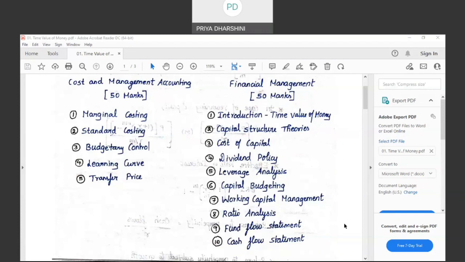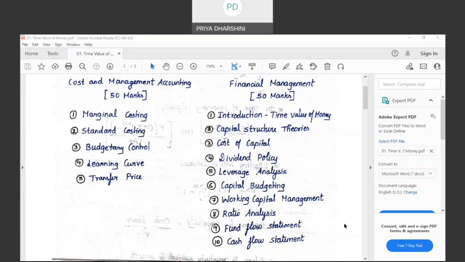It need not necessarily be higher every time. What if the sales are going to fall down? If the sales fall from 1 lakh to 80,000, the fixed cost of 20,000 will remain the same, and there the fixed cost will look like a burden. The fixed cost will look more compared to the sales, correct? So such impact of fixed cost on profits is what is called leverage analysis.